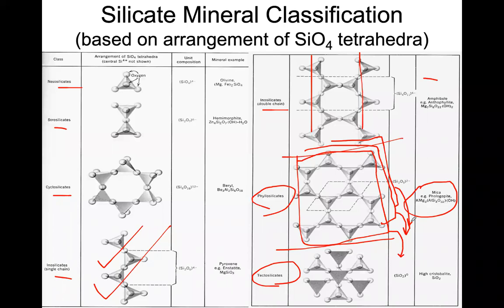We call it a sheet structure, and therefore they are not very robust. They are easily broken through these layers. So therefore these are called sheet silicates also, right? So phyllosilicates or sheet silicates are these ones.